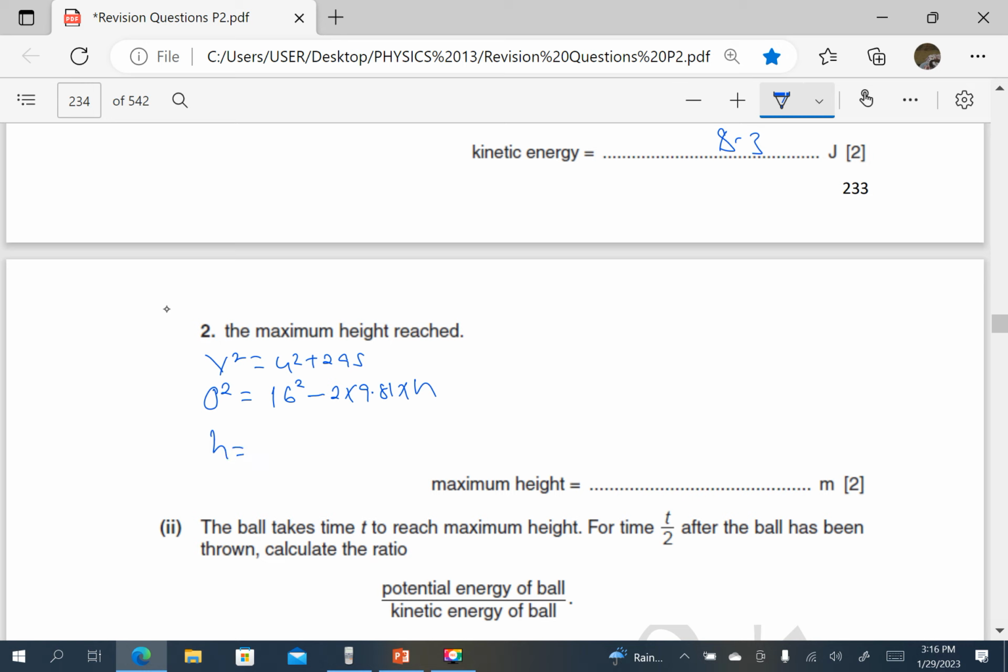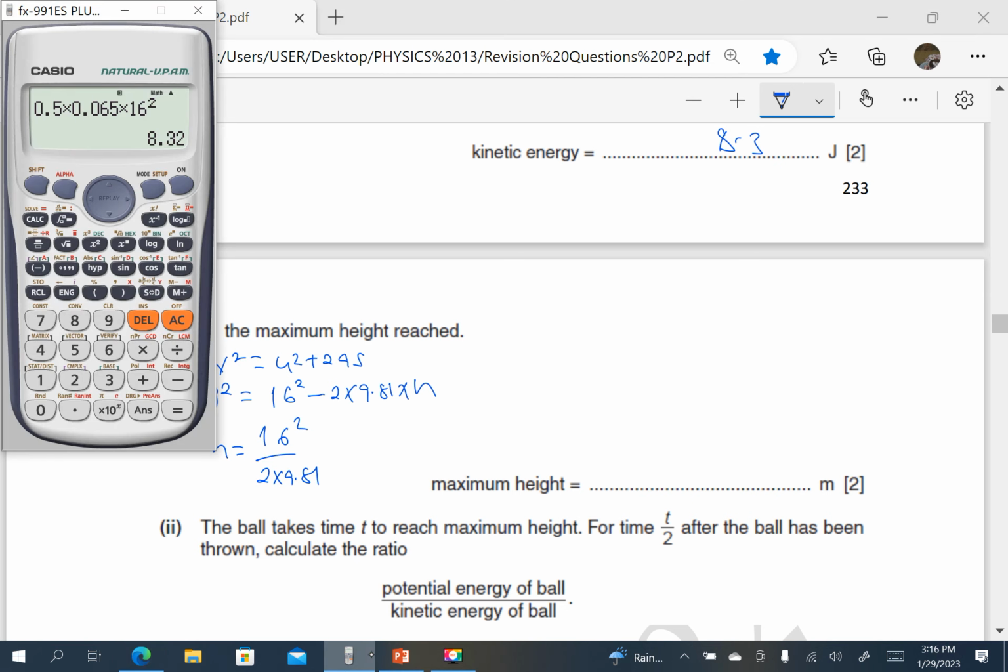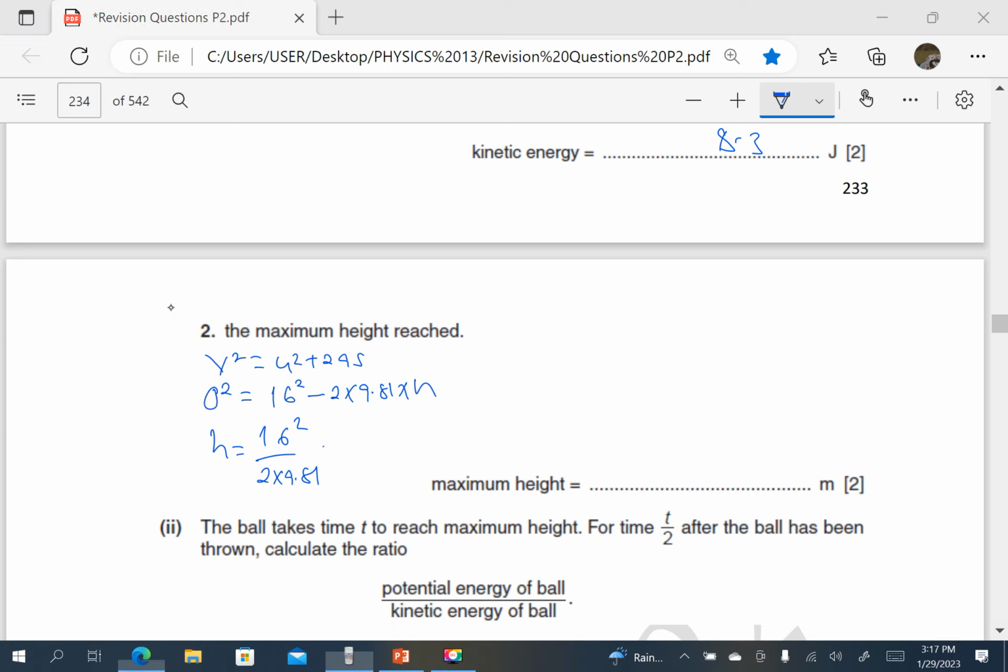So the height h is equal to 16 squared divided by 2 times 9.81. Pressing our calculator, that is 13.05, or approximately 13 meters.